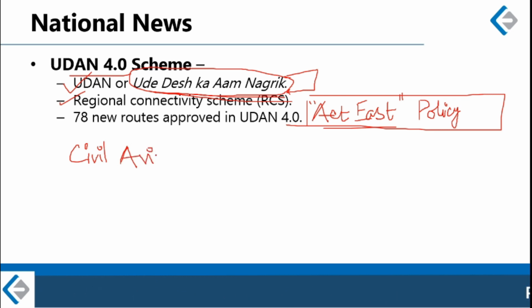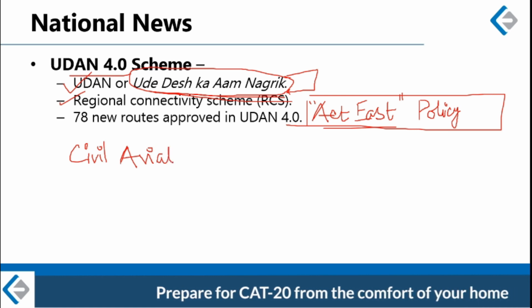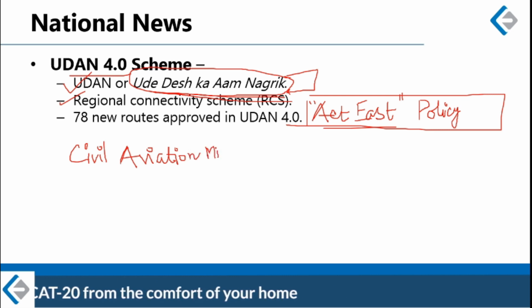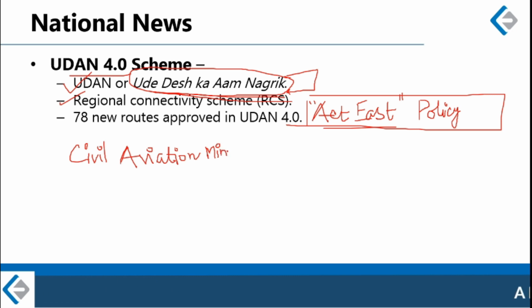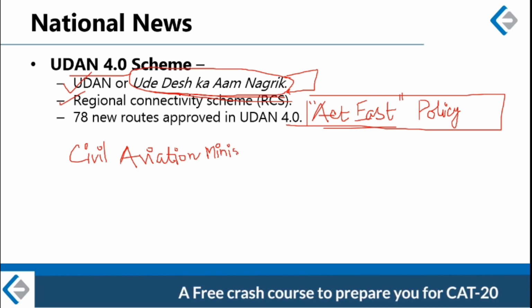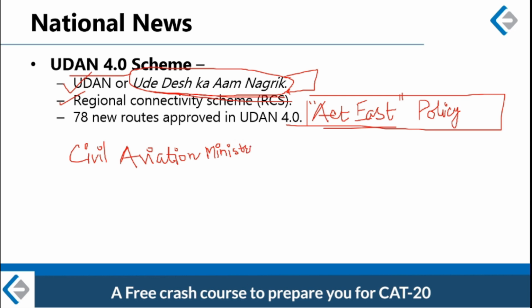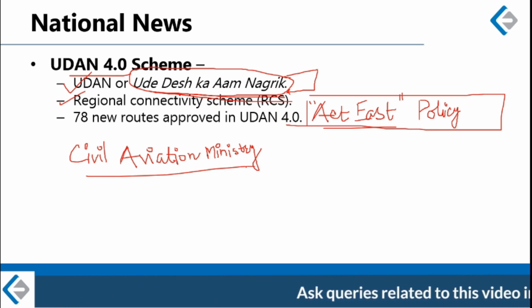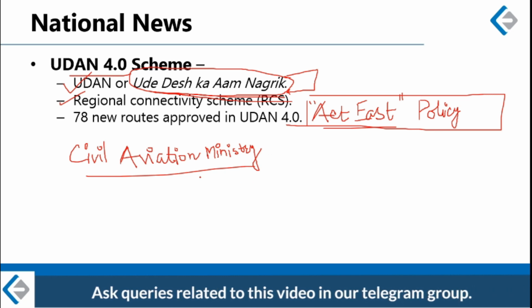All right, and do you know who is the Civil Aviation Minister of India at present? If you do not know, please find out his name, because these are the kind of questions generally asked in examinations, the names of ministers or important dignitaries. The Civil Aviation Minister of India right now is Sardar Hardeep Singh Puri, a former IAS officer. Alright, so this is about the Udan scheme.